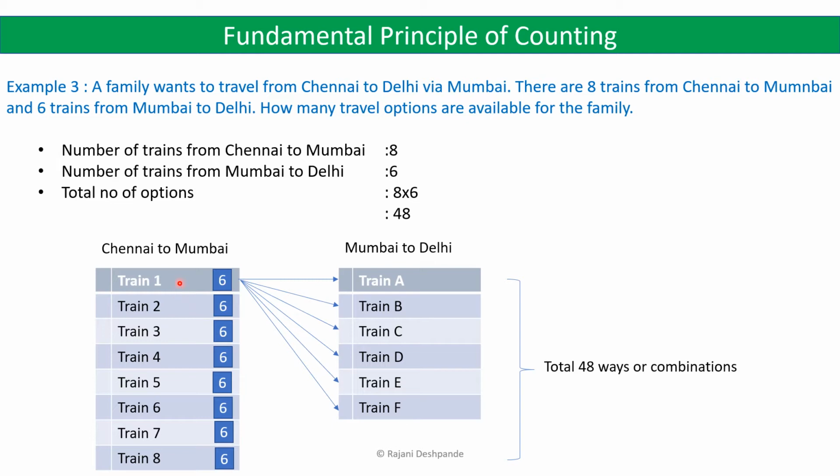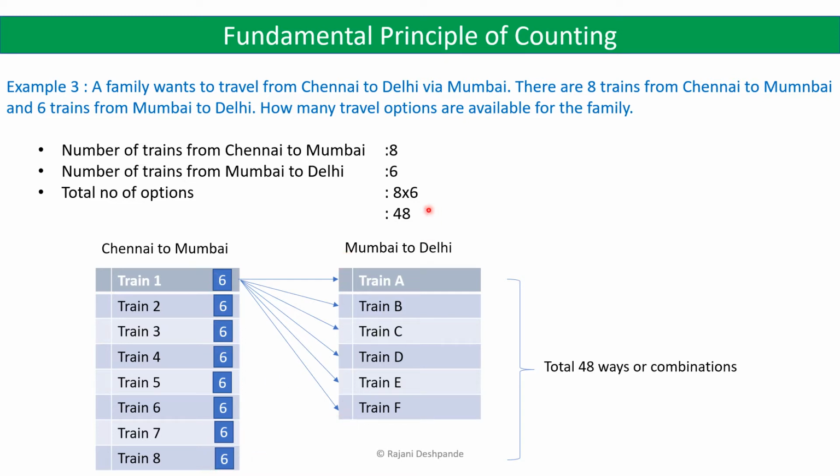So they can either go by train 1 and train A, train 1 and train B, train 1 and train C and so on. So 6 options are available here. Again, if the family wants to go by train 2, then train 2 and again the second task, that is traveling from Mumbai to Delhi, can be performed in 6 different ways. So 8 ways into 6 ways.